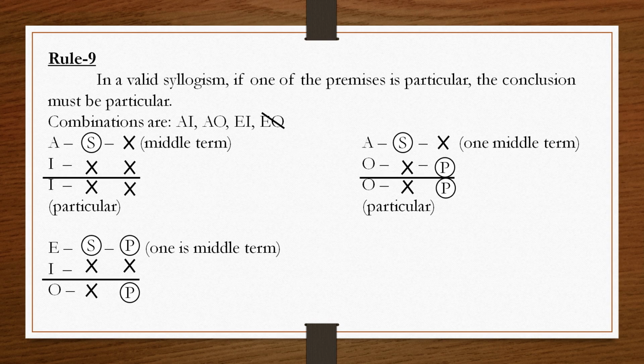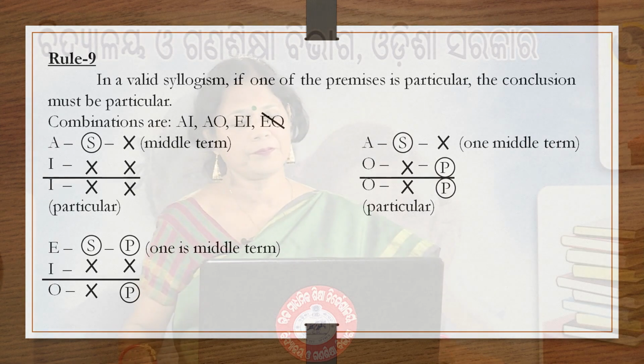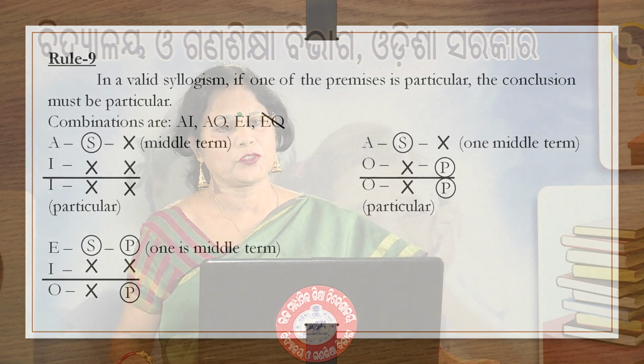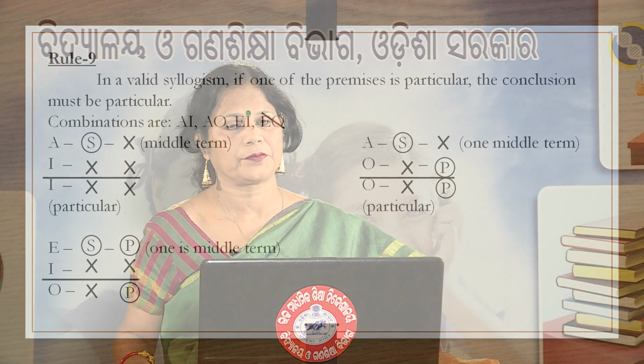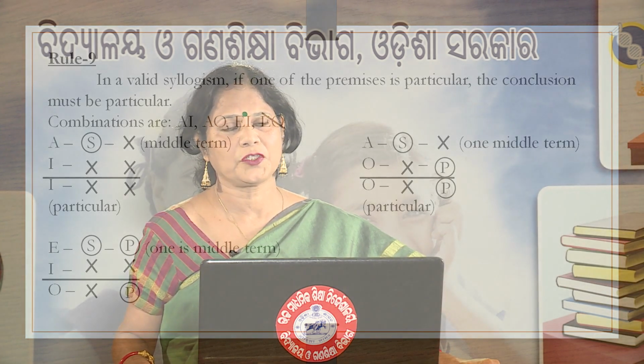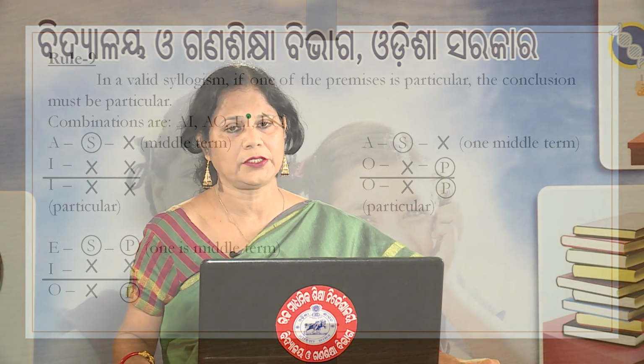Now both are affirmative. You have a rule, if both the premises are affirmative, then the conclusion must be affirmative. Now, A proposition distributes only the subject and I proposition does not distribute any term.